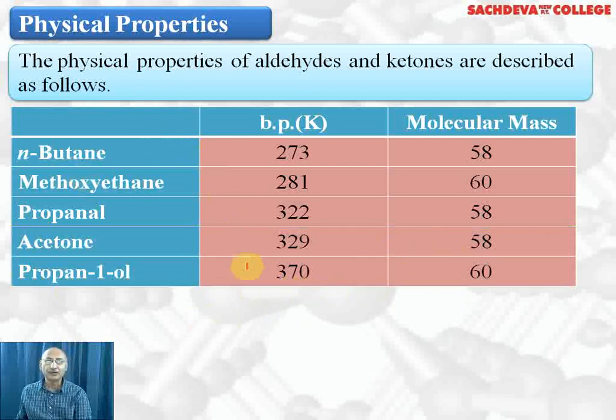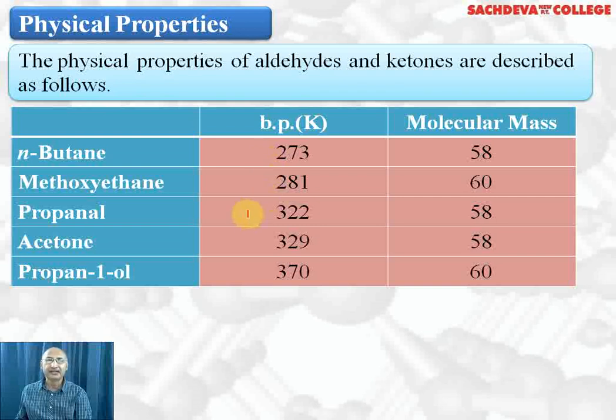So from this what we observe is that hydrocarbons have lowest boiling point because they are non-polar and associated with weak intermolecular force of attraction, which is weak van der Waals force. Methoxyethane is polar, therefore it has boiling point slightly higher than alkanes.